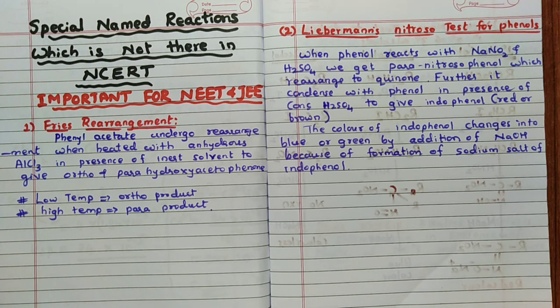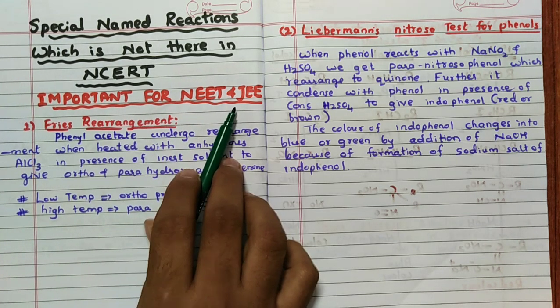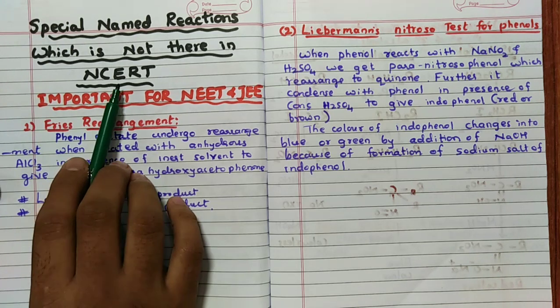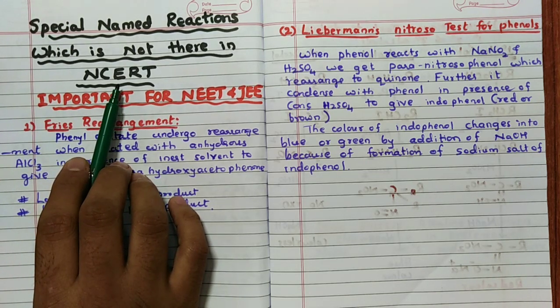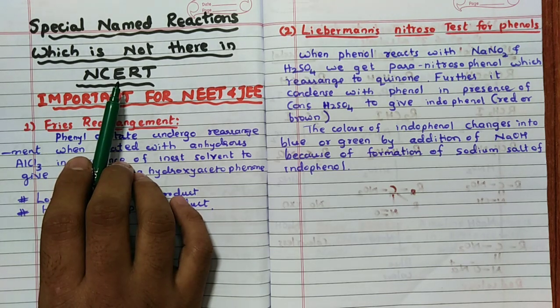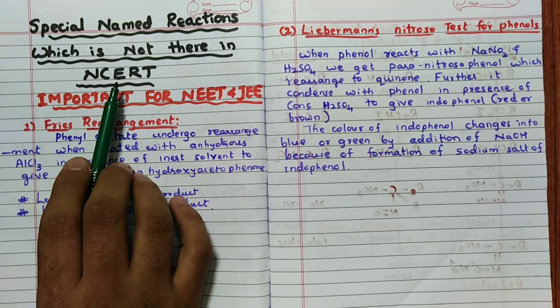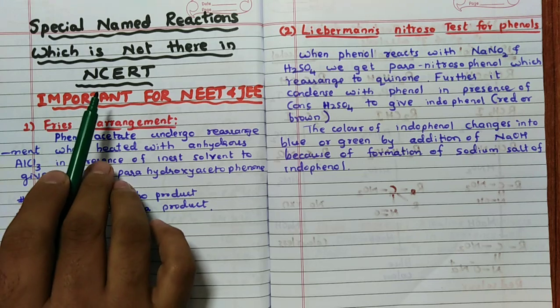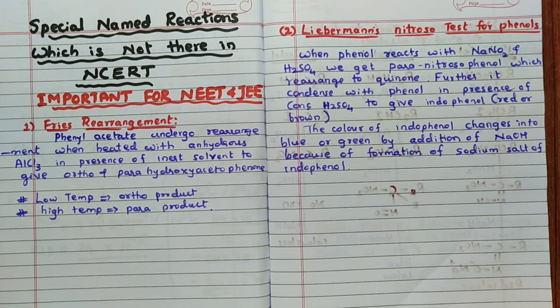In today's video, a very important concept for NEET and JEE, that is special named reactions which are not there in NCERT. Remember, the reactions which are there in NCERT, I have already done a separate video on for first PUC and second PUC. That link will be given in the description box and also in the I button above in the video, that you can also see. So these are the reactions I have considered which are not there in the NCERT but which have been asked in some exams like NEET, JEE and competitive exams.